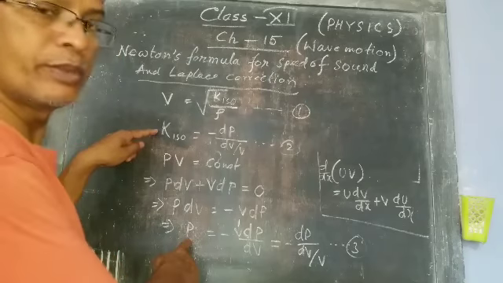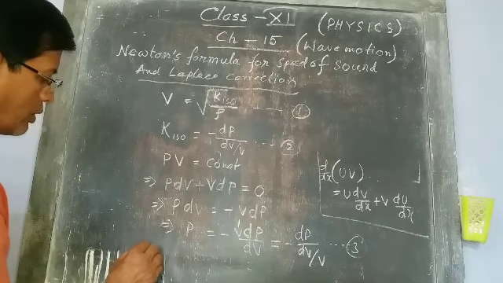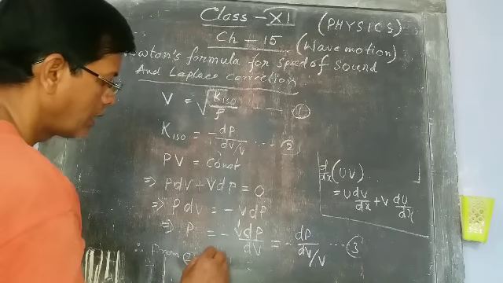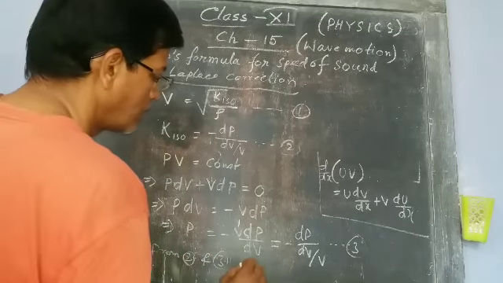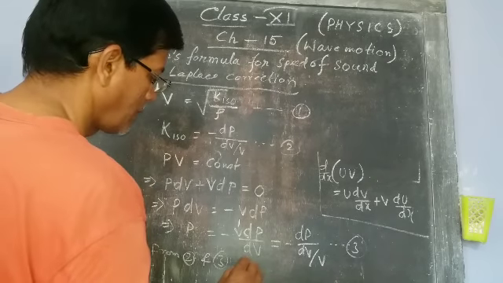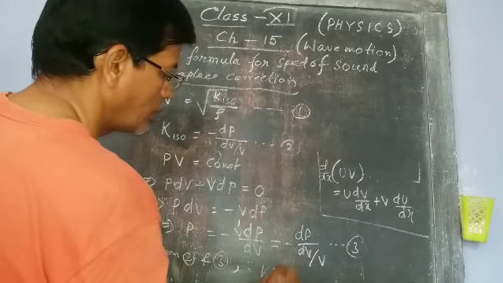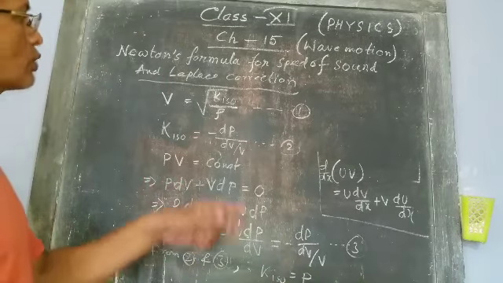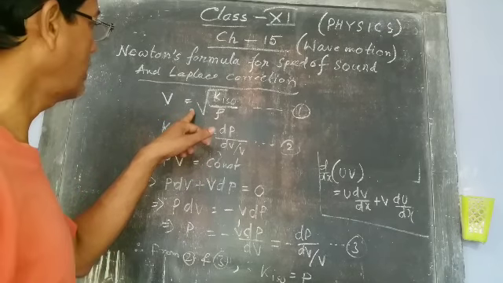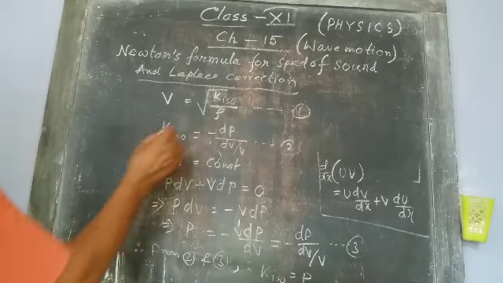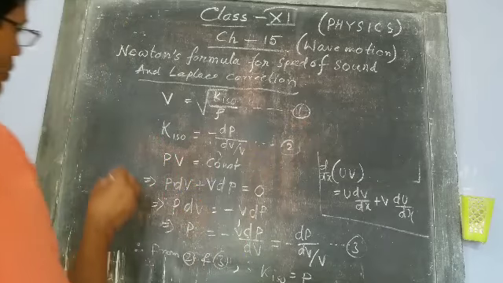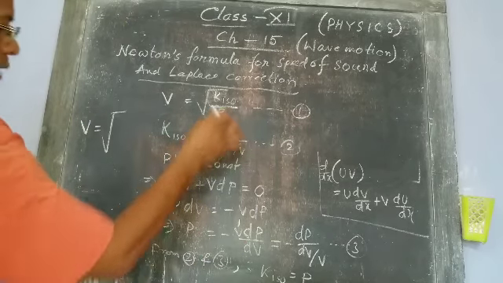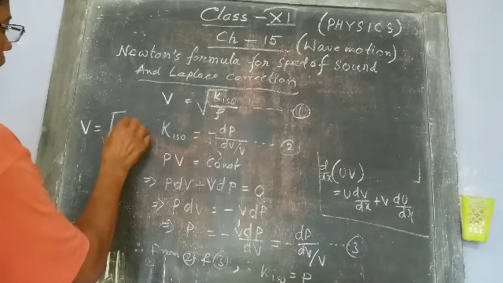So K iso is P. Therefore from equation 1, V equals root over of K iso, that means P, by rho.